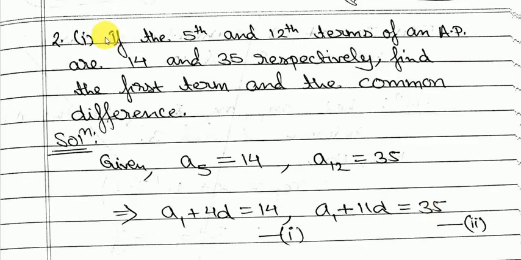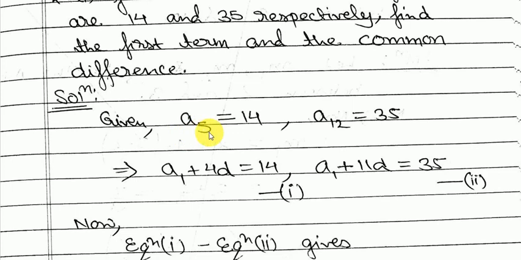Question number 2.1. If the 5th and 12th terms of an AP are 14 and 35 respectively, find the first term and the common difference. So here the 5th and 12th terms of an AP are given as 14 and 35 respectively, and we are supposed to find the first term of that AP and the common difference of that AP. Firstly we'll write down whatever is given to us. Given a5 is equal to 14, a12 equal to 35.